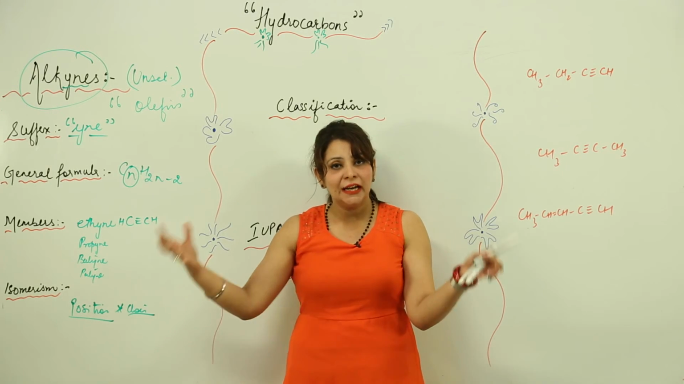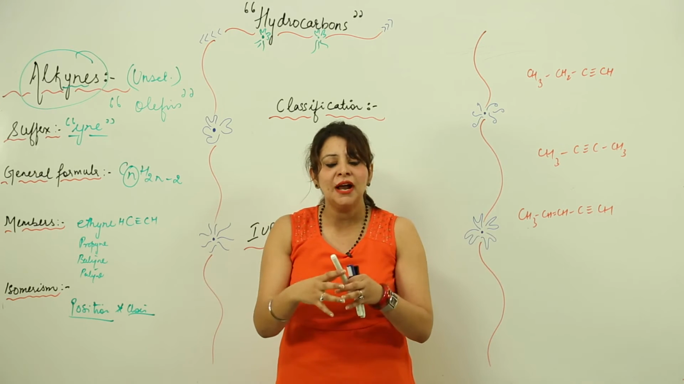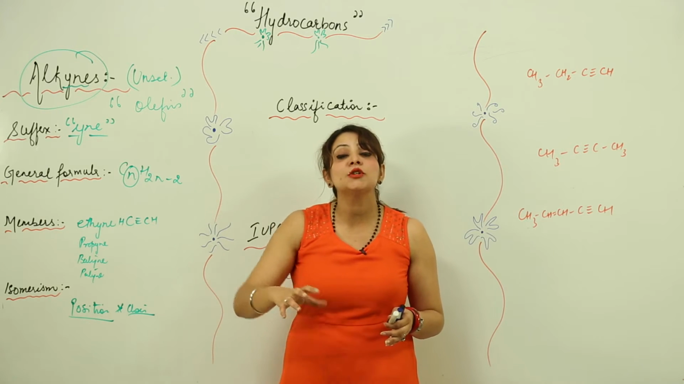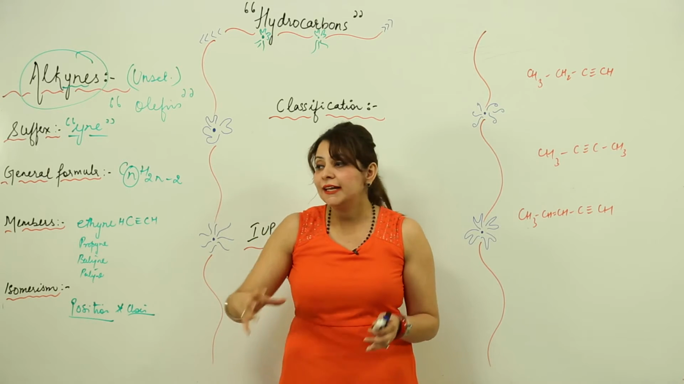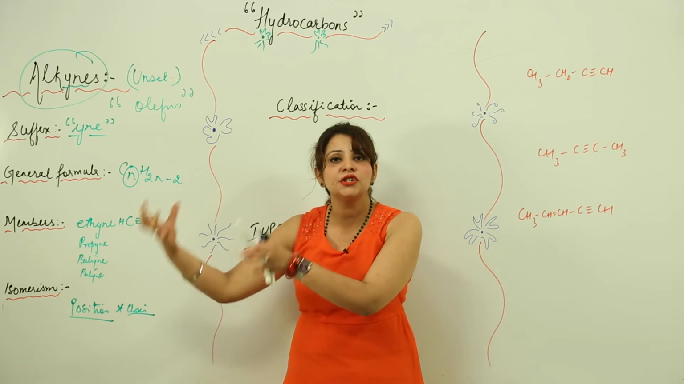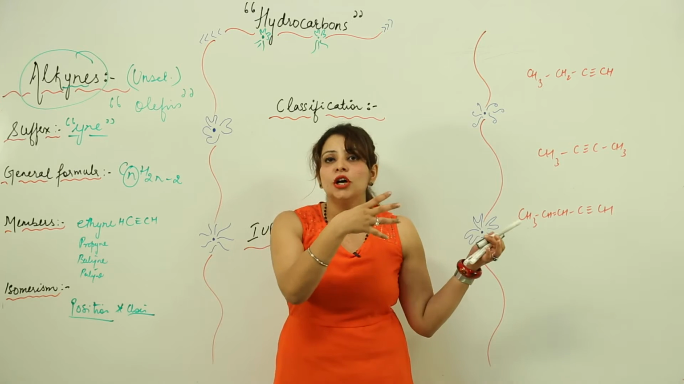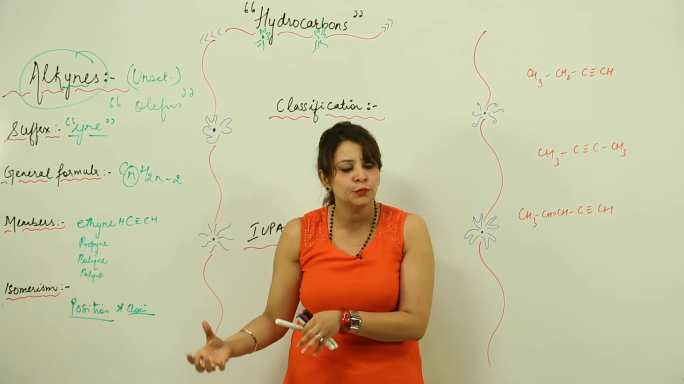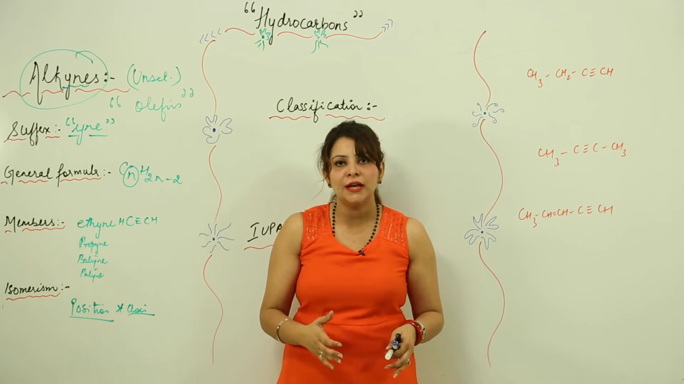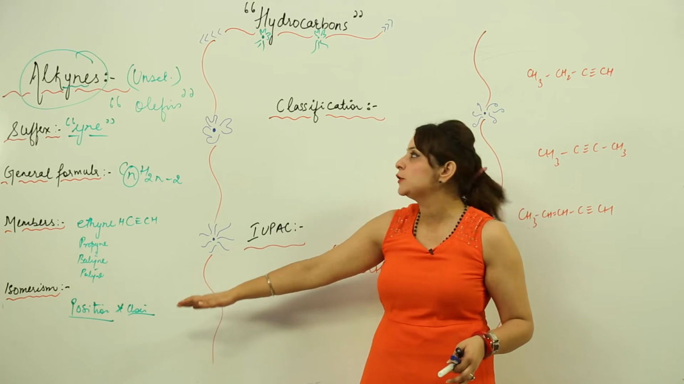That means for chain isomerism we can condense the chain or make the chain branched, and for position isomerism we can change the position of the triple bond. Like if it is present at one position, we can change it to the third position. If it is present on the second position, we can move it to the fourth position. This is what we can do with isomerism.